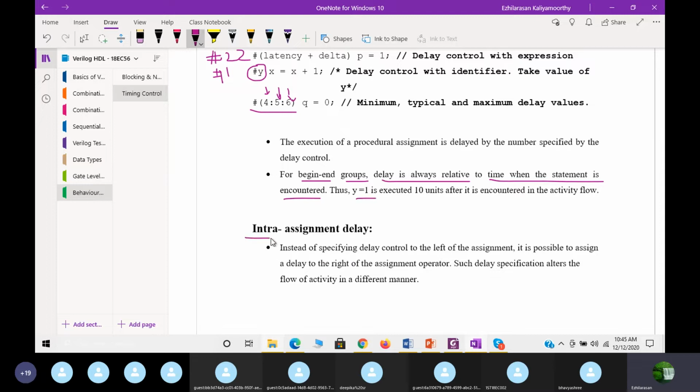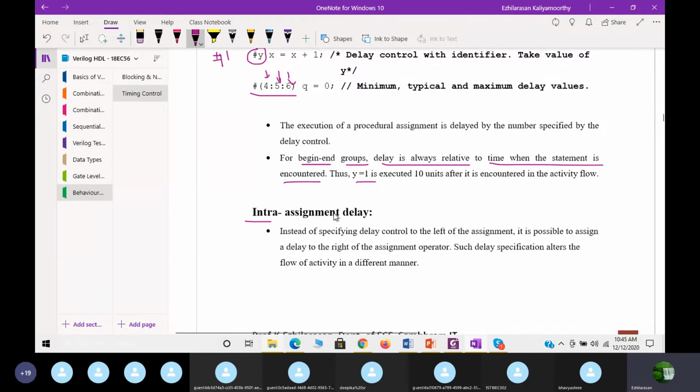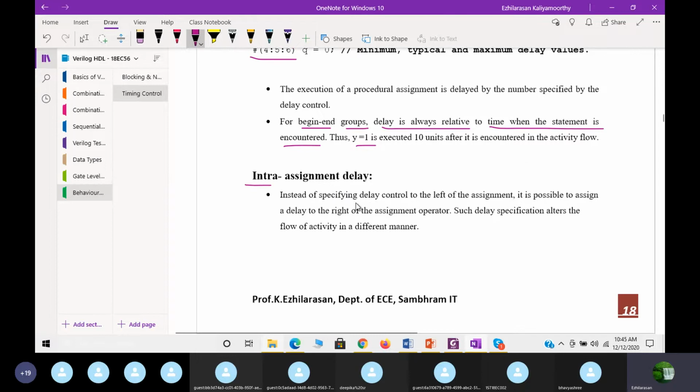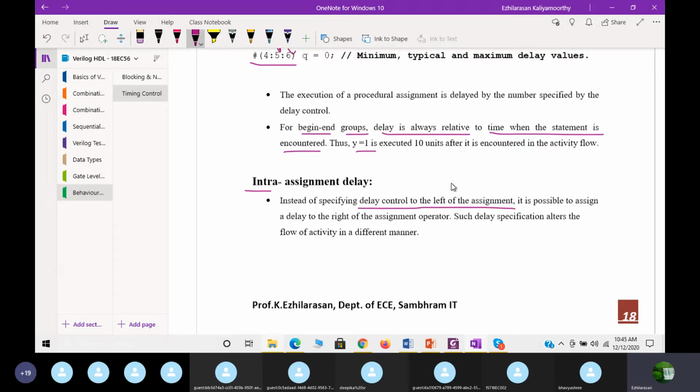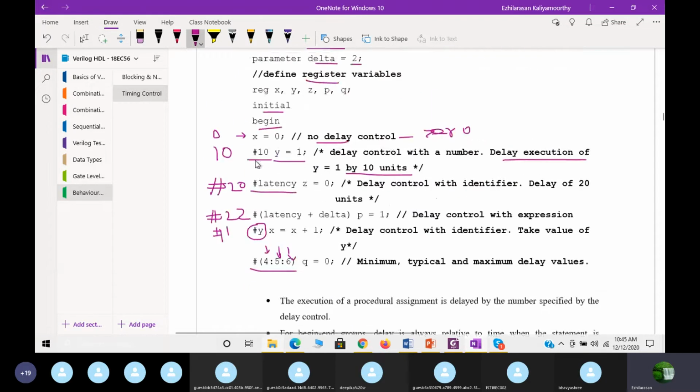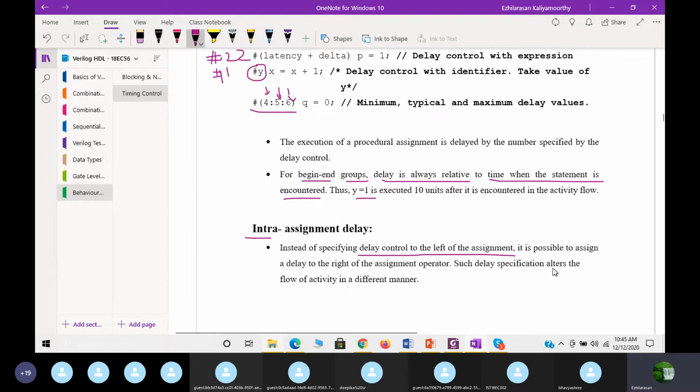Next, intra assignment. So intra assignment, instead of specifying the delay control to the left of the assignment, see what we did here, we used the left hand side only, right? Now instead of that, we can use the right hand side. Instead of specifying delay control to the left of the assignment, it is possible to assign a delay to the right of the assignment operator.